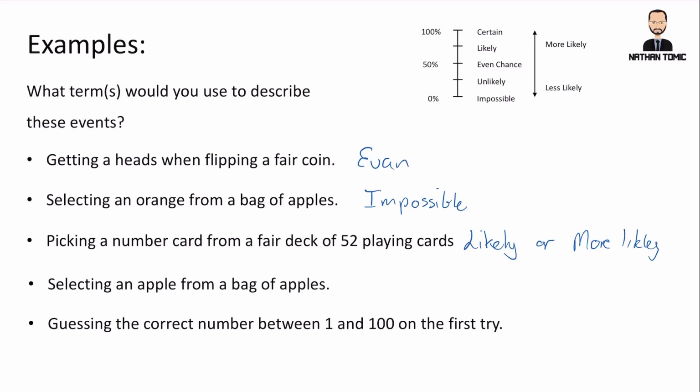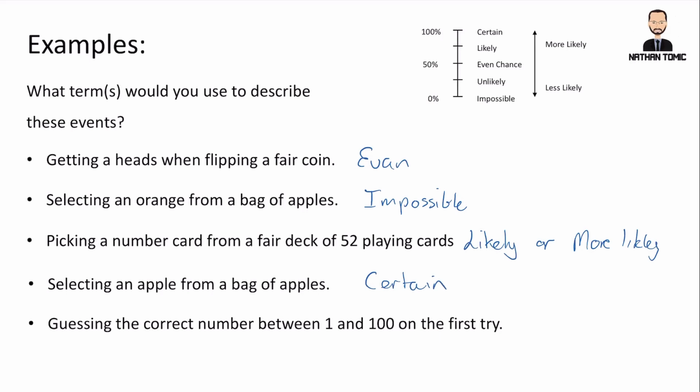Now we've got selecting an apple from a bag of apples. So if we've got a bag of apples, again, assuming that they haven't been mislabeled or anything else like that, from an actual bag of apples, what is the probability or the chance of getting an apple? Well, that is a certainty. So we would say that is certain.